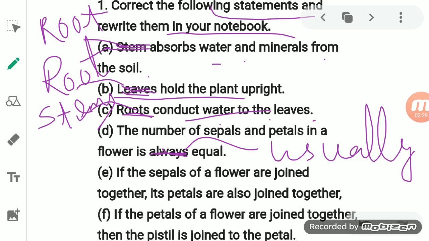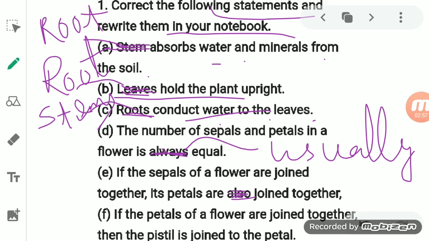If the sepals of the flower are joined together, its petals are also joined. Here it is talking about the green part which is present at the base of the flower. If it is joined, the petals of the flower are also joined. But the answer will be, if the sepals of the flower are joined together, its petals are not necessarily joined together.